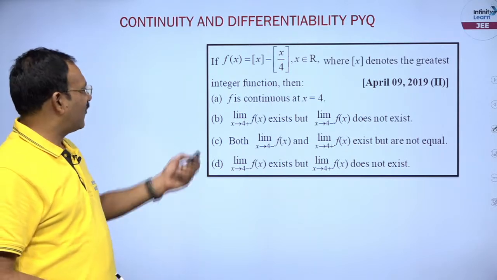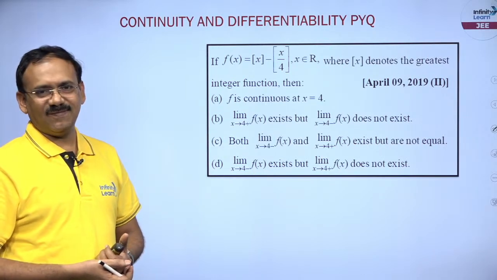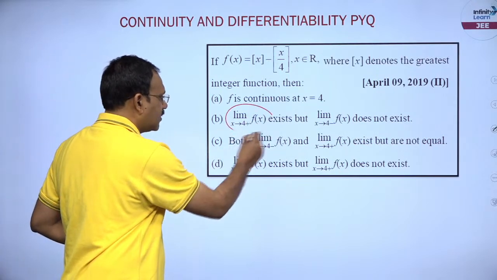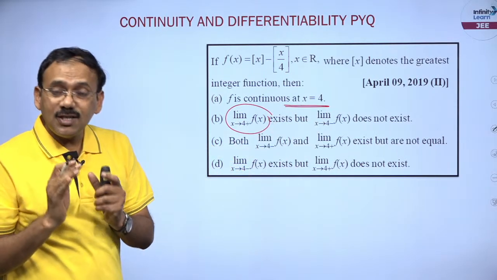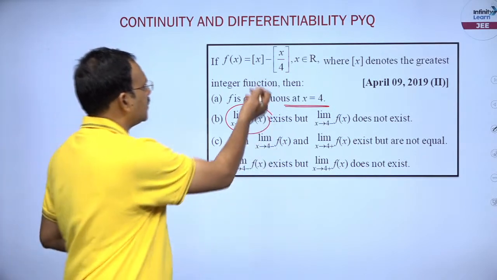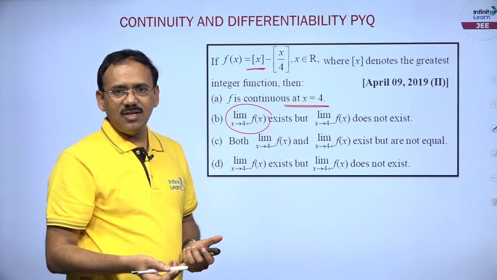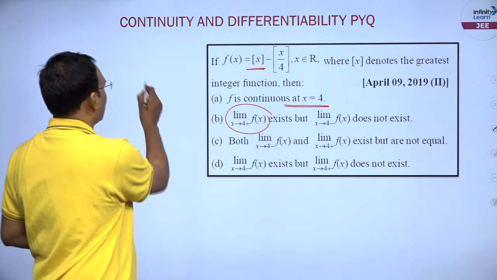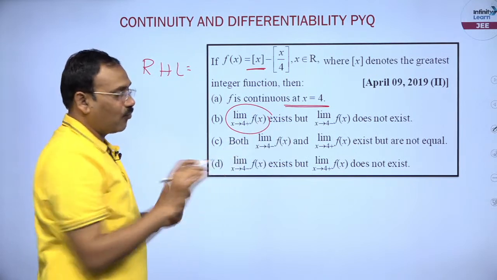Okay. f of x is step x minus step of x by 4, where step x denotes the greatest integer function, okay, fine. What is he asking about? Right hand limit exists, does not exist. Anyhow, the first option is he is talking about the continuity of the function at x equal to 4. Since it is a step function whose definition changes left and right of every integer, I need to find the right hand limit and left hand limit anyhow. What can you say about the right hand limit, friends, at 4, because in all the options he is talking at 4 only.